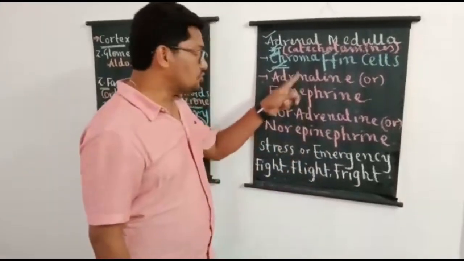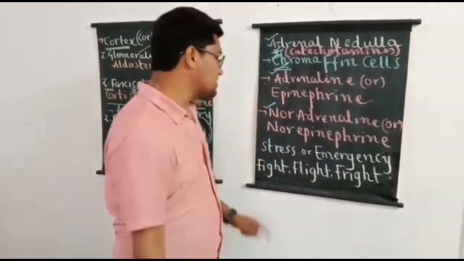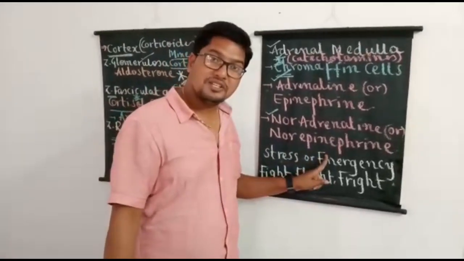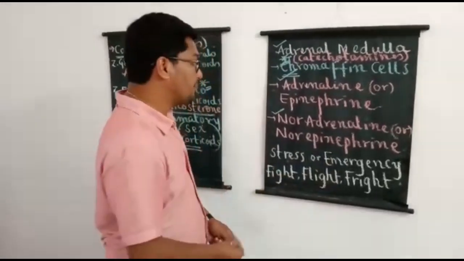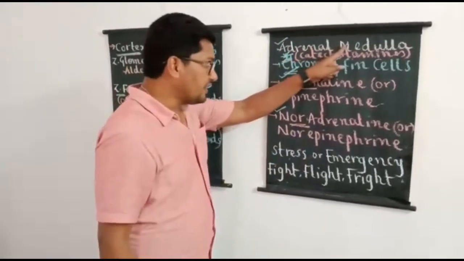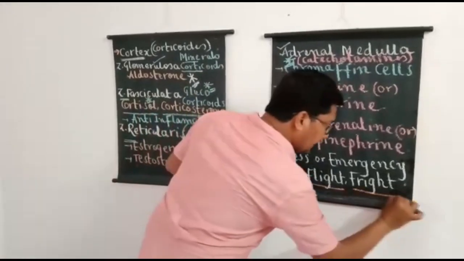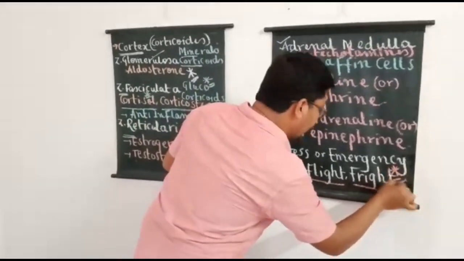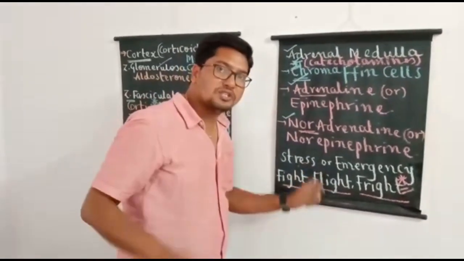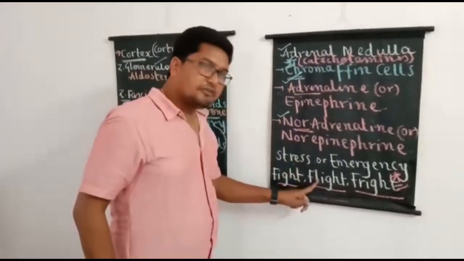That's why these two hormones are sometimes called life-saving hormones, and as they are released especially in stress and emergency situations, they are called stress hormones or emergency hormones. And finally, students should remember, the hormones of the adrenal medulla, adrenaline and noradrenaline, are popularly called fight, flight and fright hormones. Very important name. At least you can remember these two. Which hormones are called fight and flight hormones? Directly your answer should be: hormones of the adrenal medulla are called fight and flight hormones.